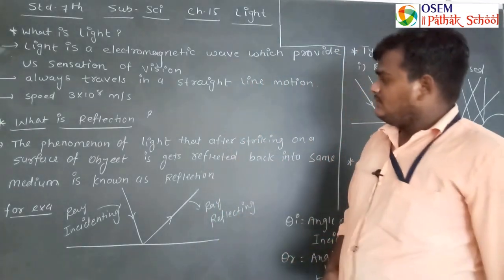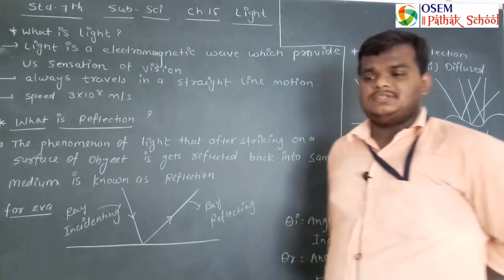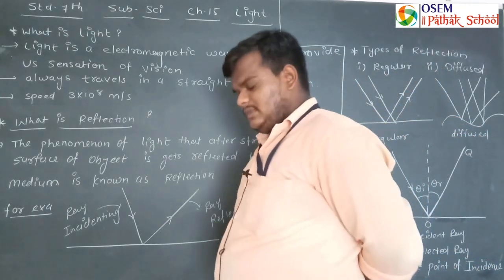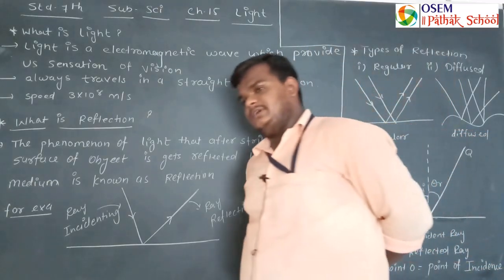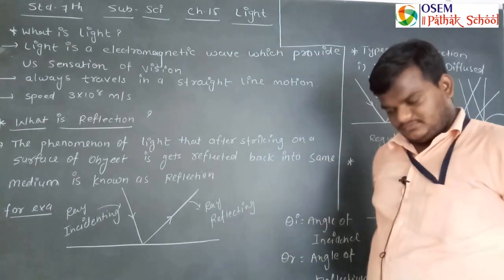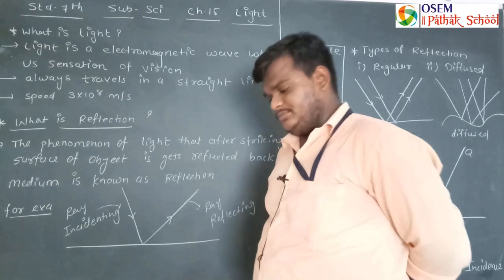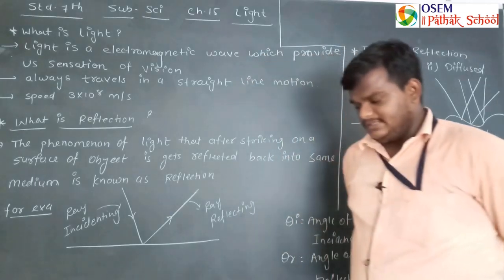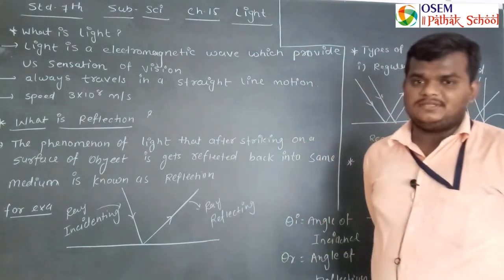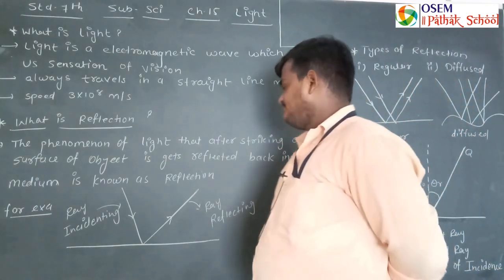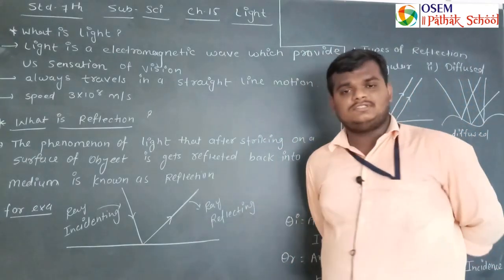Now, a few are from your chemistry, like synthetic fibers, and metals and non-metals. Another chapter in the chemistry portion is combustion.